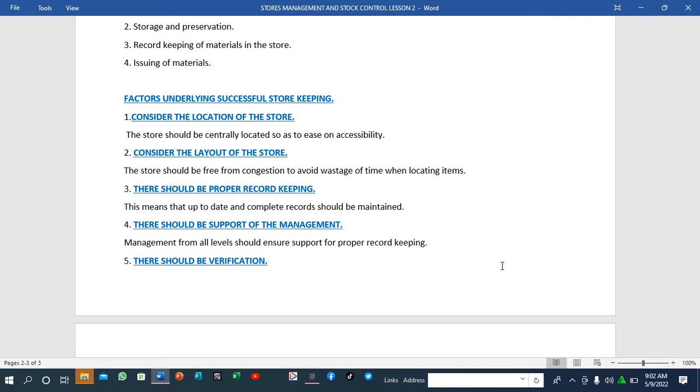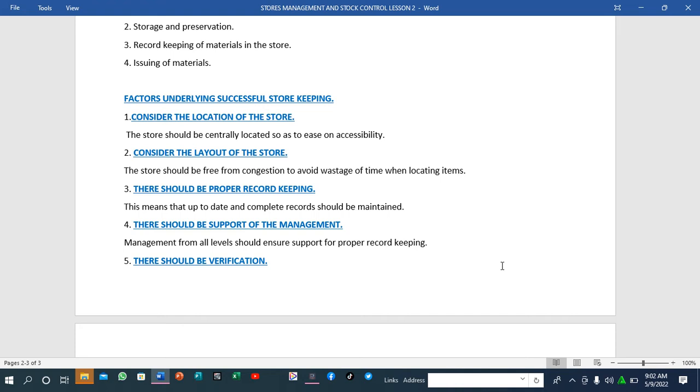One thing, they have to consider the location of the store. This means that the store should be centrally located so as to ease accessibility. For example, if you have started a company, you have to ensure that the store is centrally located. It means that if there are several departments, they will be able to access the store very easily, and this will lead to time saving. It will also lead to efficient transportation of the goods.